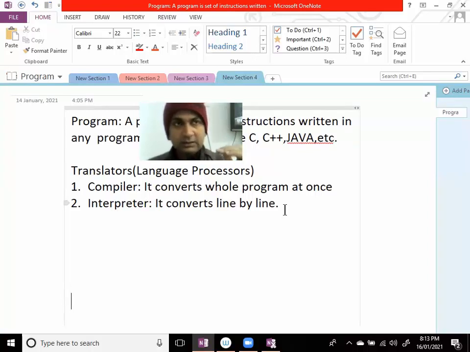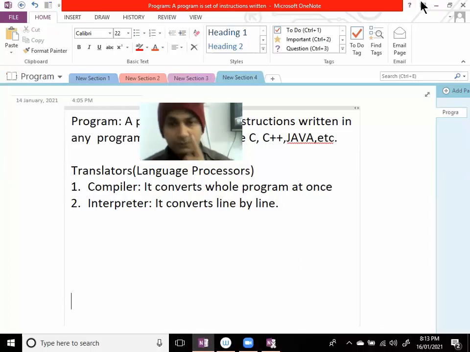And consider in line number 11 there is a mistake, so you'll get the error message there. So interpreter converts line by line, and compiler converts the whole program at once. पूरे program को एक ही बार में convert करता है compiler और interpreter line by line.